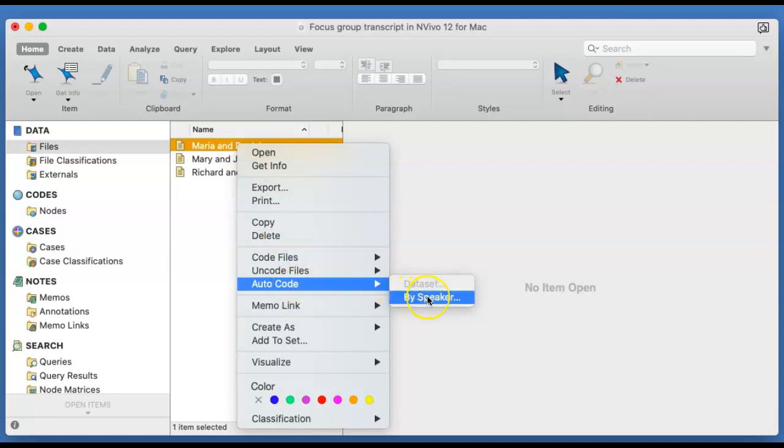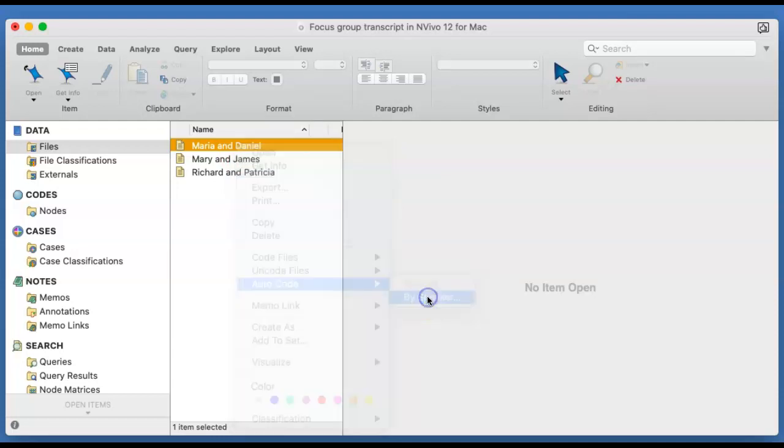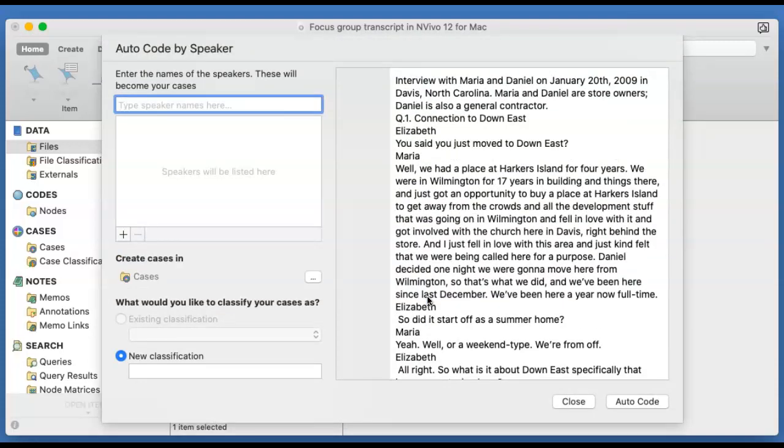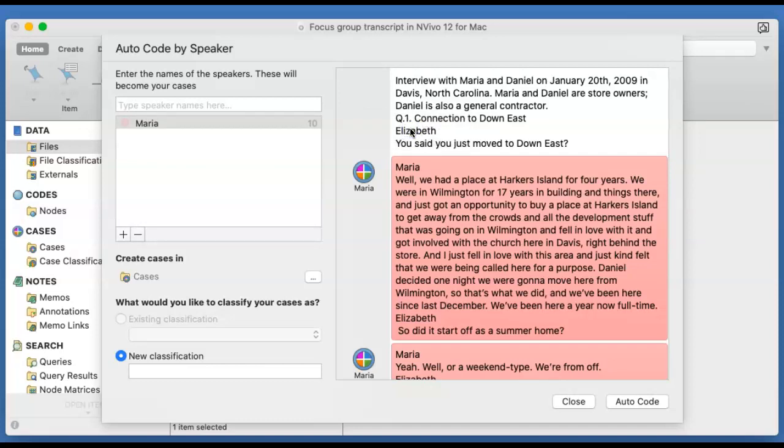So we will right mouse click on Daniel and Maria and then come to auto code. And of course, we want to auto code by speaker. By clicking on it, we get this screen that says type the name of the speaker. There is no need for you to type. If you look at the preview of the transcript, it doesn't look so clean as when you formatted it, but you know what you're looking for. If I double click on Maria, I will have this pop-up box asking, do you want to add Maria as a speaker? You click on it and Maria is in.